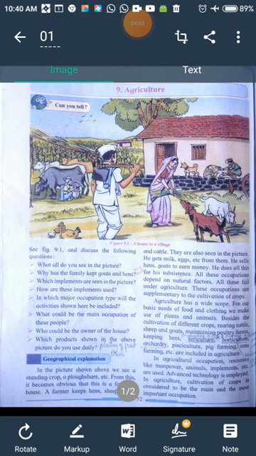He sells hens and goats to earn money. He means who? The farmer. The farmer sells hens and goats to earn money. He does all this for his subsistence. Subsistence means what? For his livelihood. It is a source of earning for him, with which he can run his family expenses. Yes or no? So that is his source of livelihood, his earning source. That's why he does all these things. He takes care of the farm animals, and then he sells the products and sells the hens and goats to earn money.